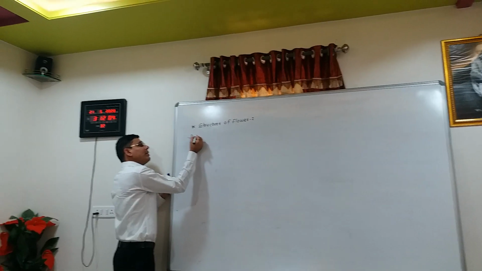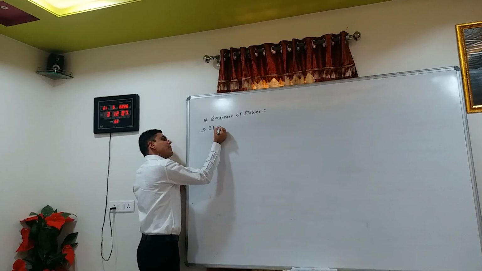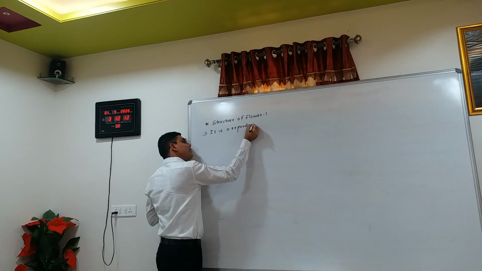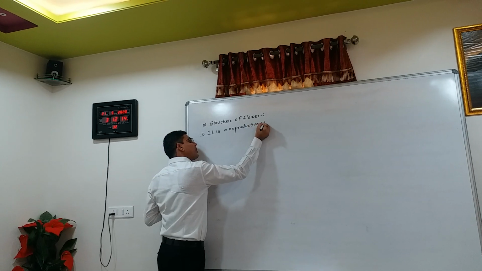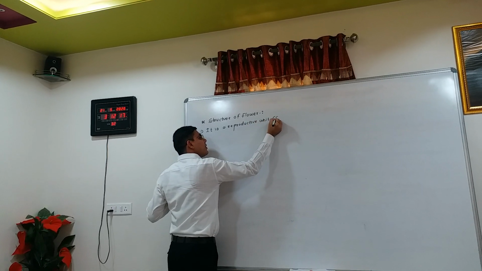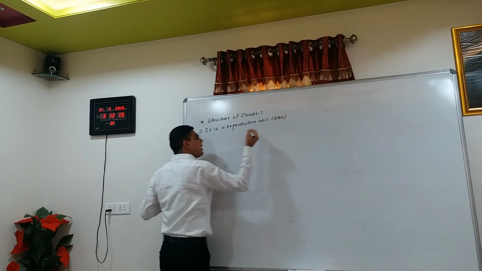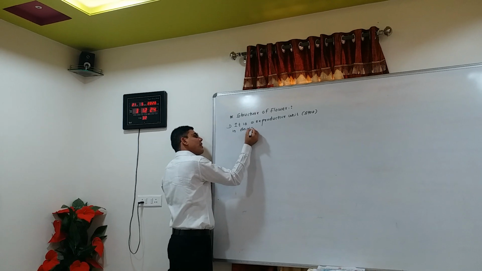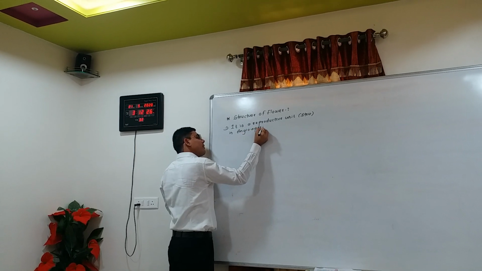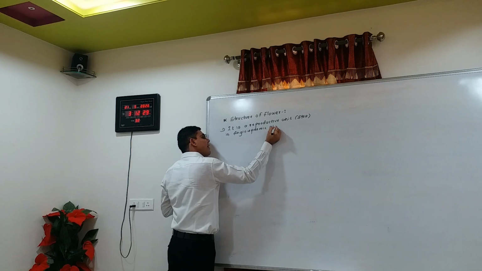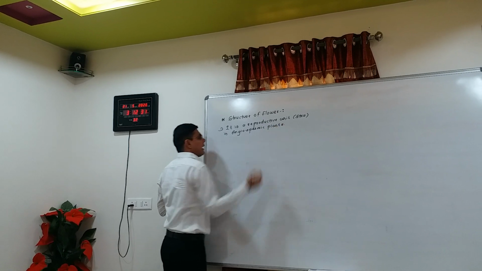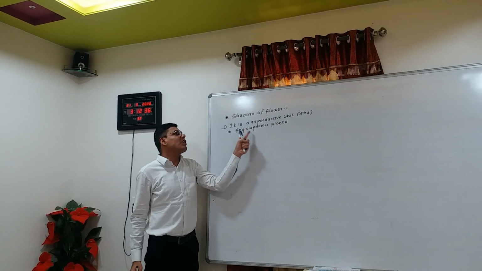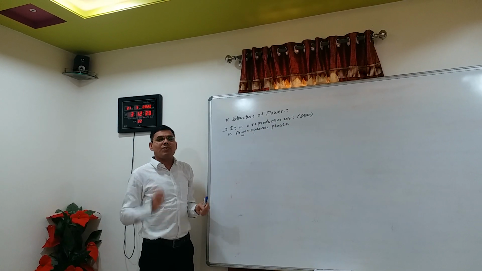Flower is a reproductive unit or reproductive structure in angiospermic plants. A reproductive unit or structure in angiospermic plants is called a flower.